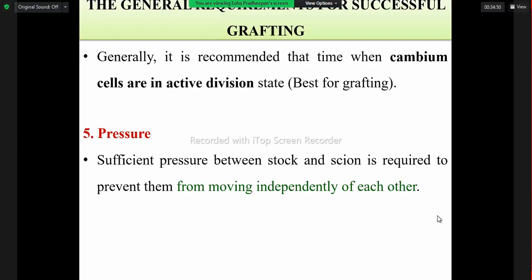Then pressure, because sufficient pressure between the rootstock and scion is required to prevent them from moving independently of each other. If the pressure is at a suitable level, there is a chance of healing of the wound and the translocation is possible quickly from the rootstock to the scion.